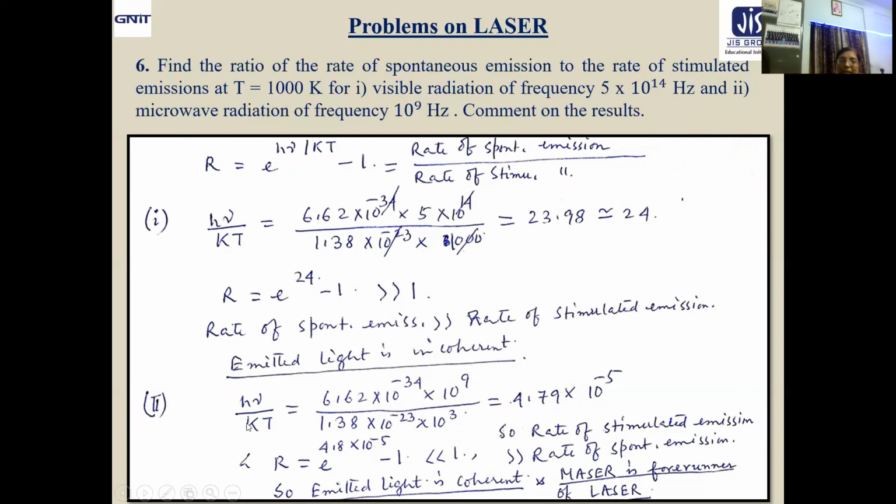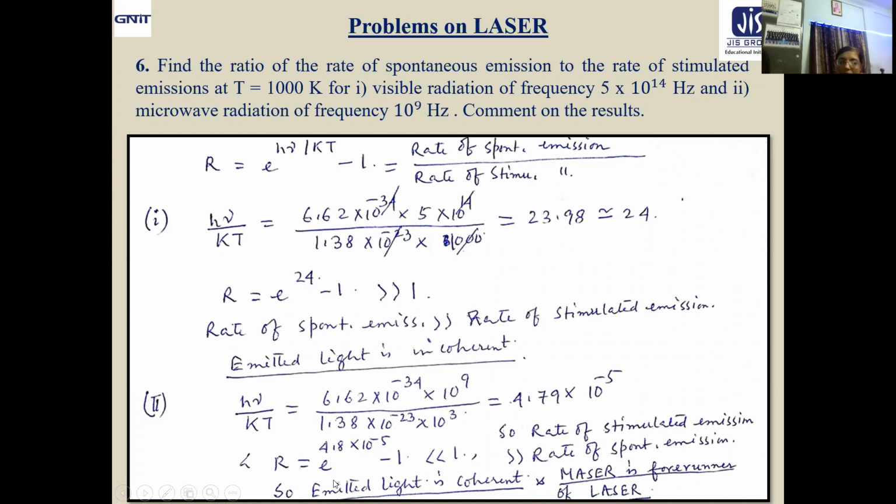Now come to the second case, that is h nu by kT. Again we are writing it, only nu value will change, that is 10 to the power 9. Other things remain the same. What we are getting, 4.79 into 10 to the power minus 5, which is definitely very small. 10 to the power minus 5 is coming. So 0.00004 will come, okay? So it is very, very small.